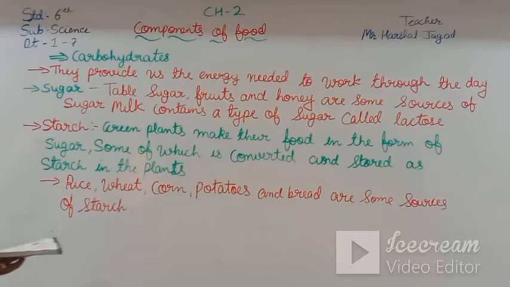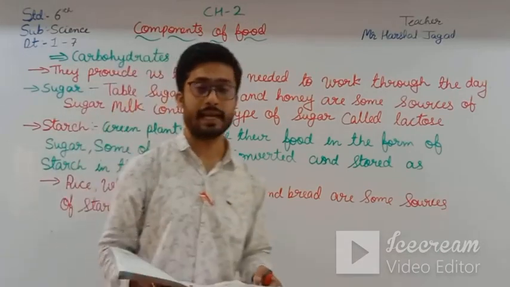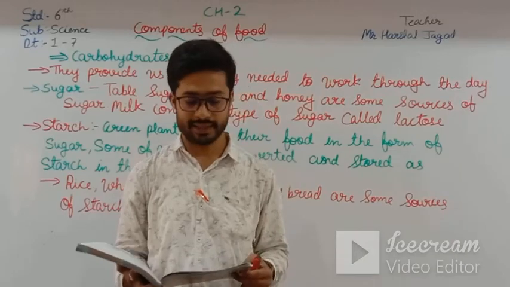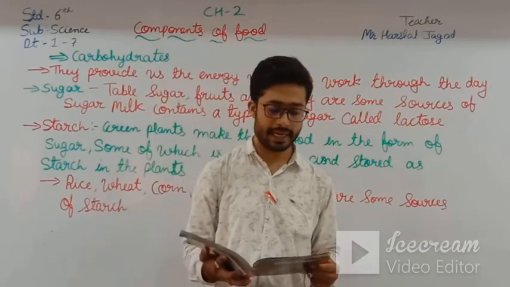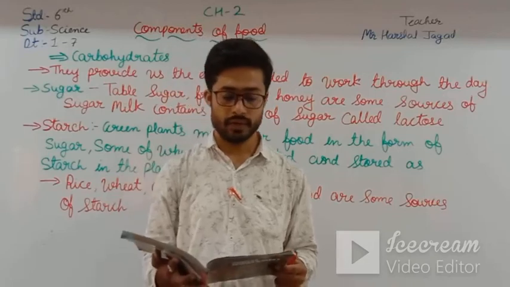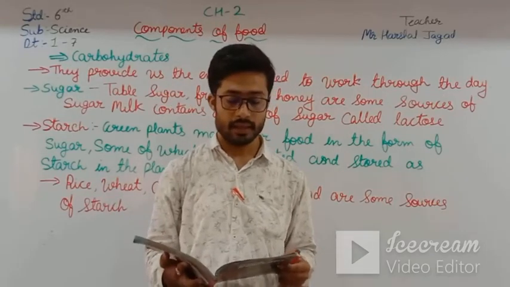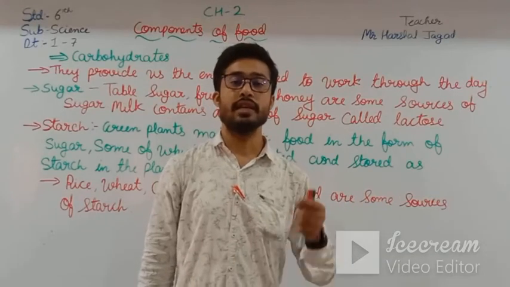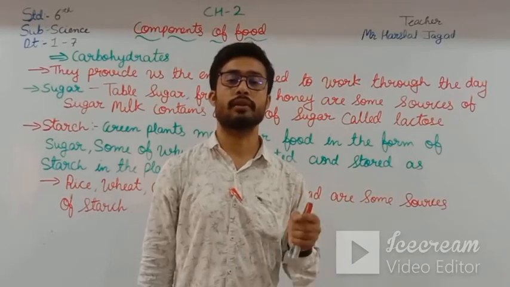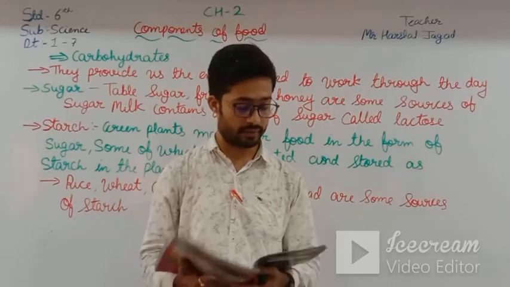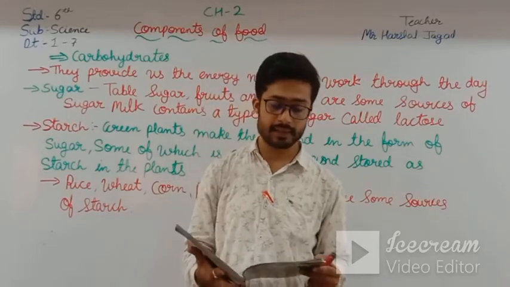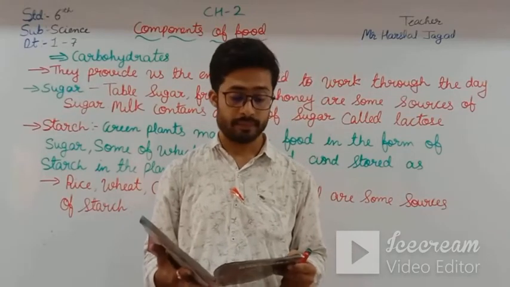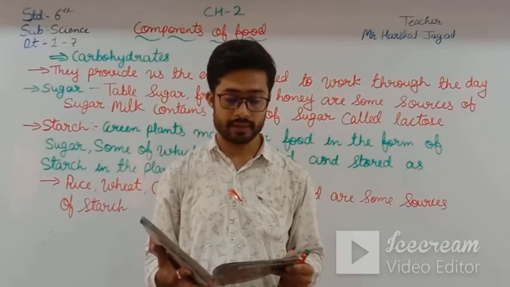Now, moving further, you can see here the activity is given. The first activity aims to test the presence of sugar in a food sample. First of all, we have to find out whether sugar is present in any of the food or not. The materials needed are: food sample, water, Benedict's solution, test tubes and Bunsen burner.